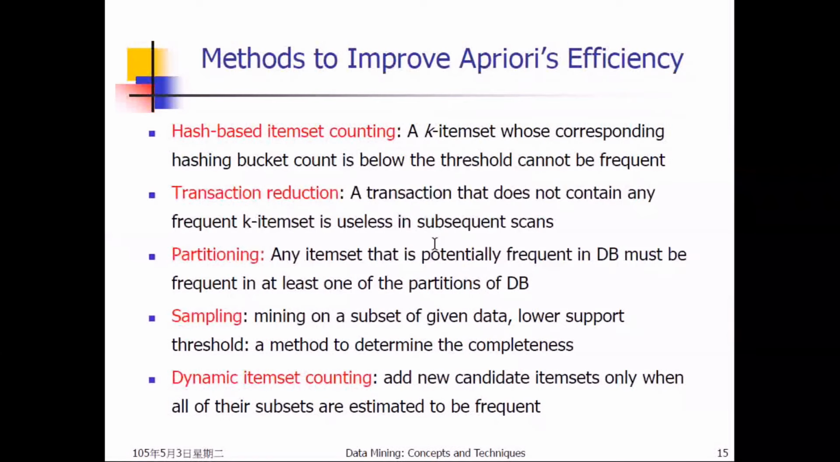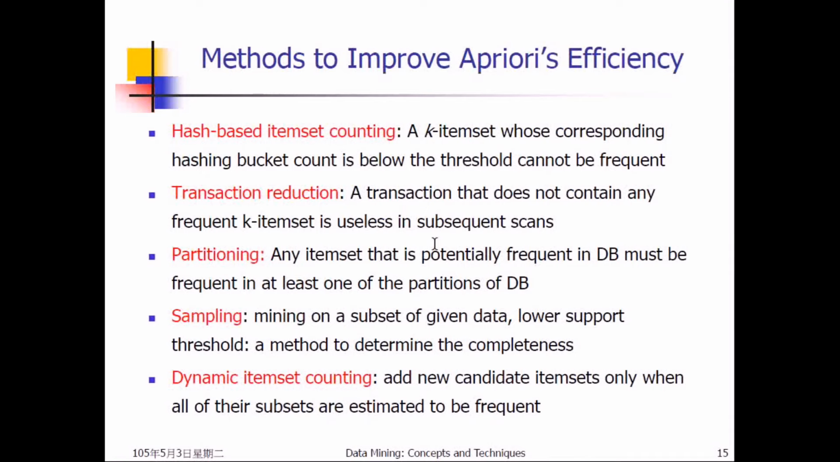Okay. And next is partitioning. It means any item set that is potentially frequent in the database must be frequent in at least one of the partitions of the database. It means if the items are frequent, then even if you partition the database, the item set will be frequent in at least one subset. Okay. Next is sampling.